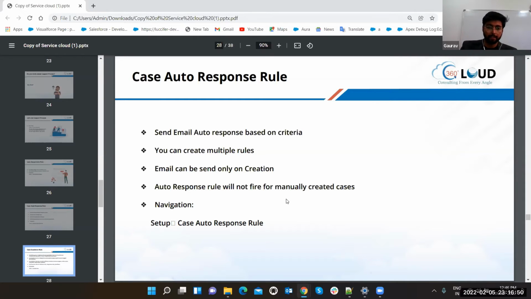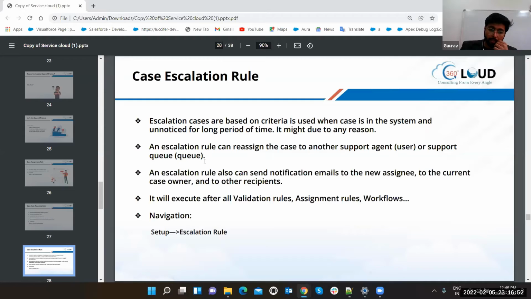That's all. Case escalation rules. Now, guys, that's a major scenario. Escalation rules are based on criteria and are used when a case is in the system and unnoticed for a long period of time. It might be due to any reason. Any escalation rule can reassign the case to another support agent, user, or queue. Escalation rules can also send a notification email to the new assignee, to the current case owner and other recipients. It will execute all validation rules, assignment rules, workflows, and much more again.